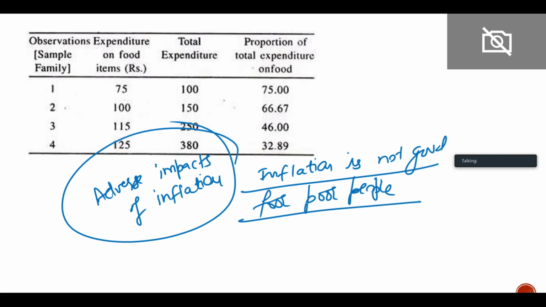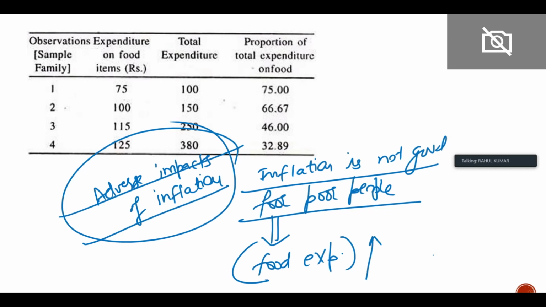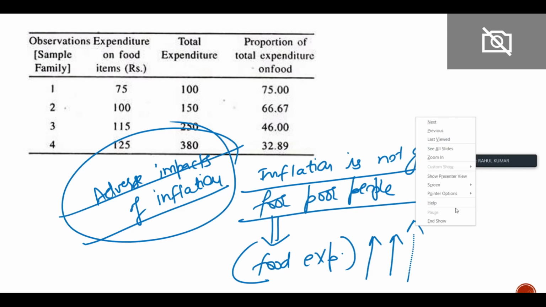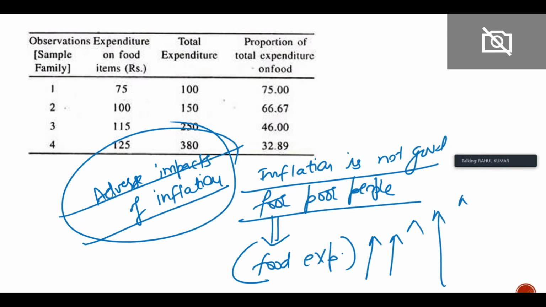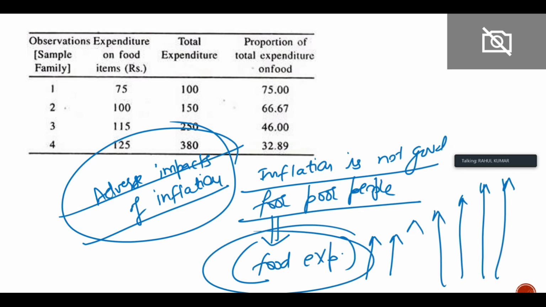Because as per Engel's law, the share of food expenses in the poor people's income is very, very high. So if because of inflation the food expenditure is rising further and further, the majority of their income goes away in food expenditure only. So inflation has the most adverse impact on the poor people as compared to the rich people.